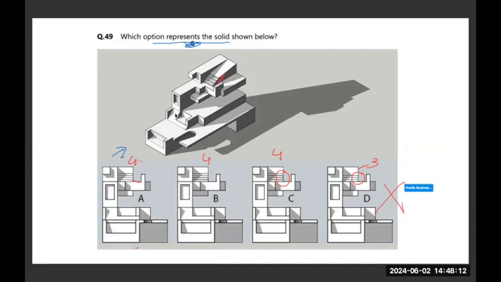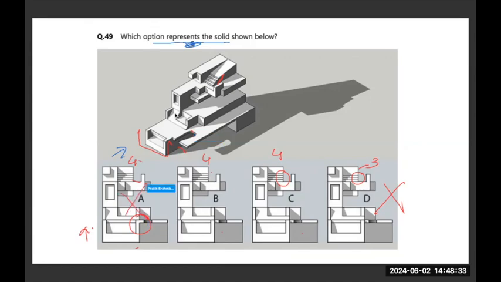Between A, B, and C, when you go from top to bottom, this is the part where A is different from B and C. So I will check how that part happens. There's a C happening here, then there's one end, and then there's another, and then this is an elevation. So clearly A is also wrong here.